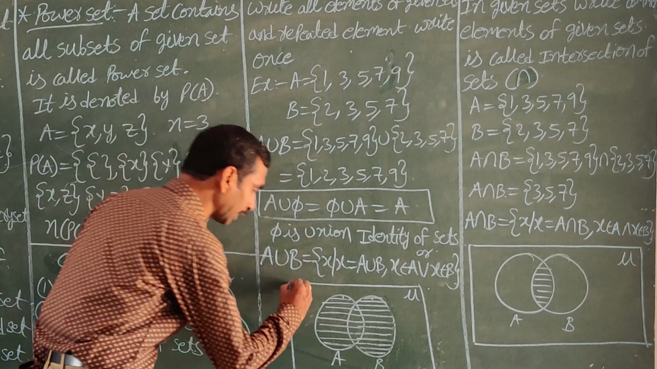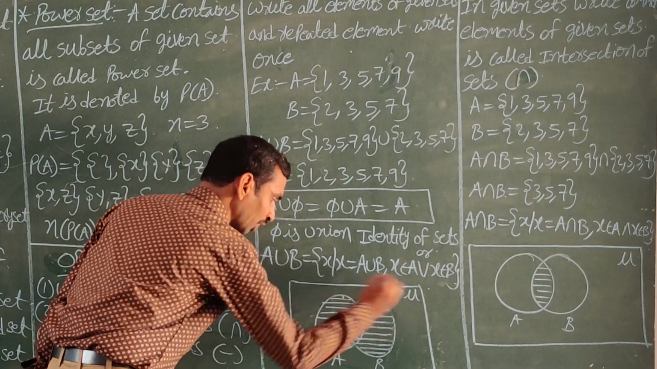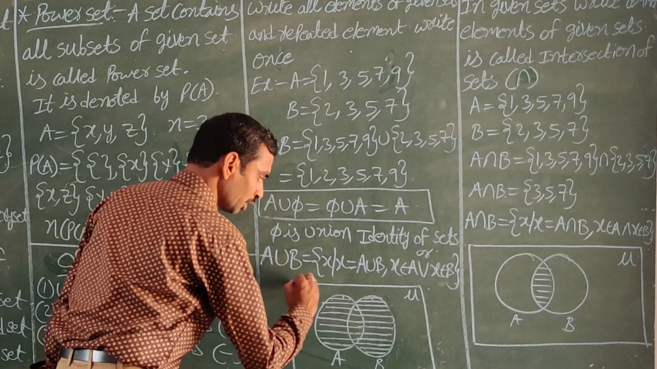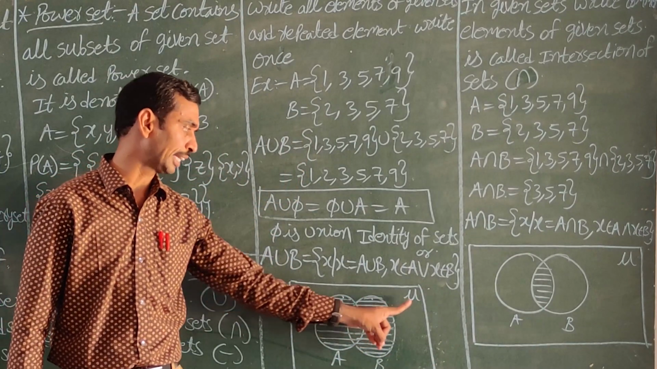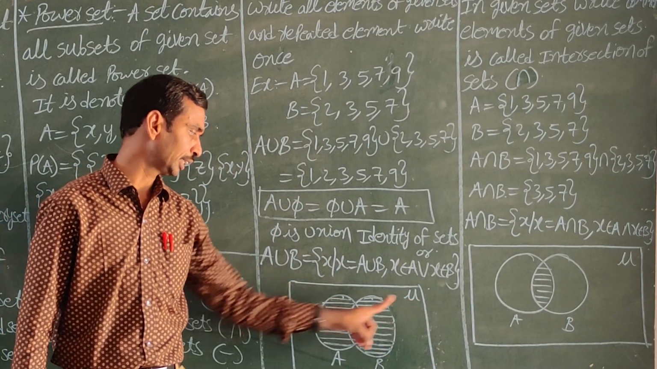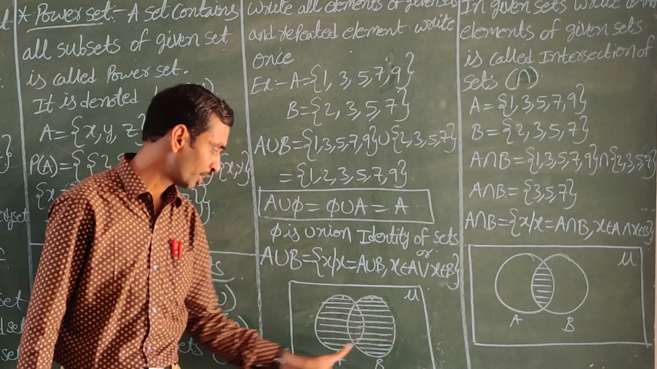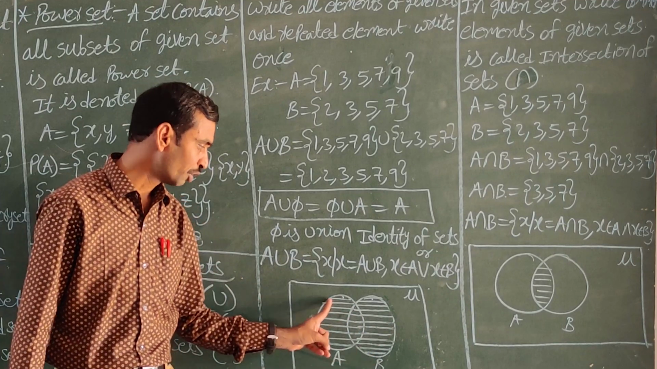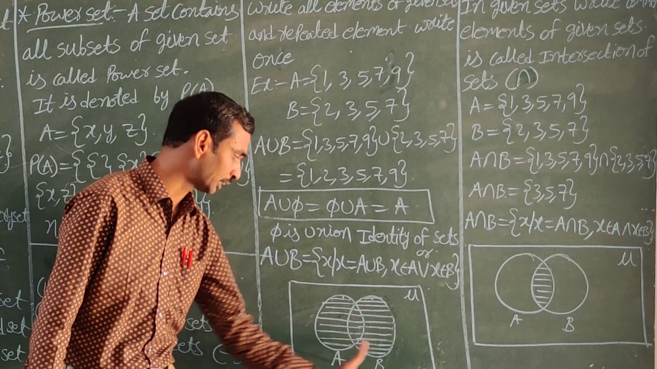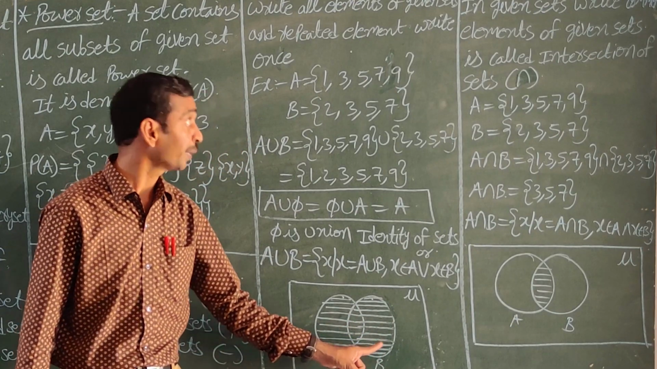Okay, first we draw a rectangle. The rectangle denotes the universal set. Every time when we draw a Venn diagram, first we draw the rectangle. The rectangle is called the universal set. In this, first circle A, second circle B. A union B means all elements of the two sets. We shade the two circles. This is called A union B.